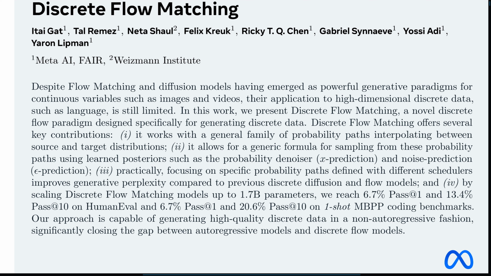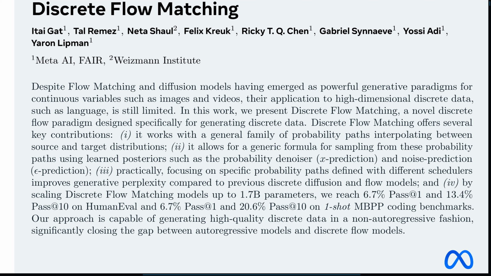What were the numbers again? On Human Eval, they got 6.7% pass at 1 and 13.4% pass at 10. And for one-shot MBPP, it was 6.7% pass at 1 and 20.6% pass at 10. Okay, and pass at 1 means the very first code it generates works. Pass at 10 means it gets it right within the first 10 tries. That's right. So getting these kinds of numbers on complex coding tasks demonstrates that this DFM approach isn't just a theoretical curiosity. It has practical legs.